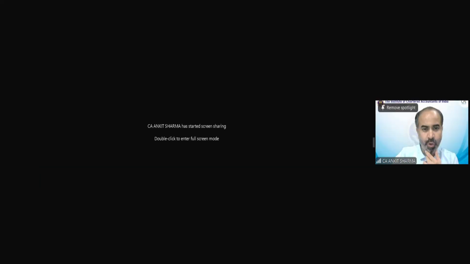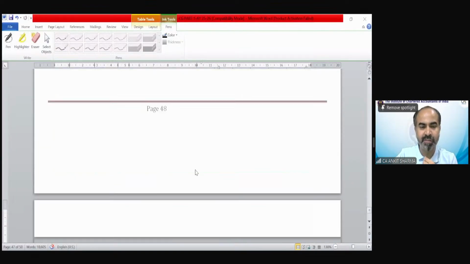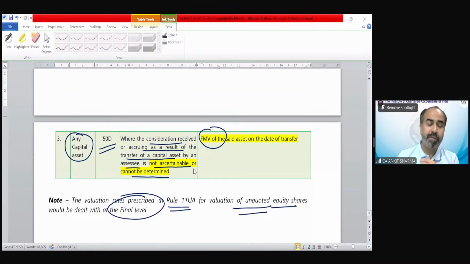Okay. Mohammed Farhan is saying, sir, please explain section 50D again. What do you want to understand in case of section 50D, Mr. Farhan? Okay, 50D says if there is any scenario in which you won't be able to find out the sale consideration, because it is not ascertainable or cannot be determined, then you can take the FMV of that asset as the consideration at the time of transfer. Let me tell you with the help of an example. It's a very good question asked by Farhan. Nobody else asked me.